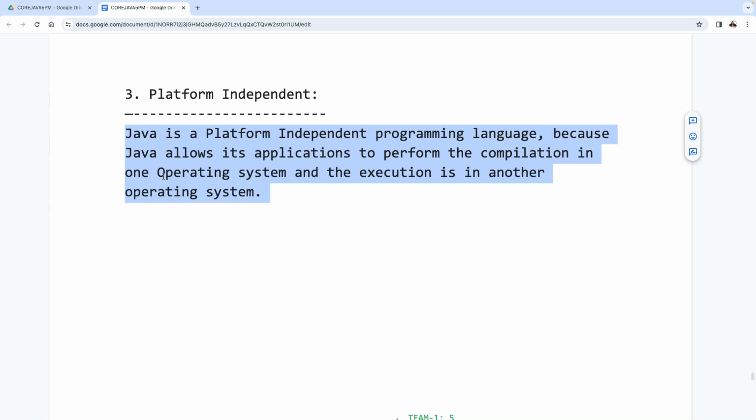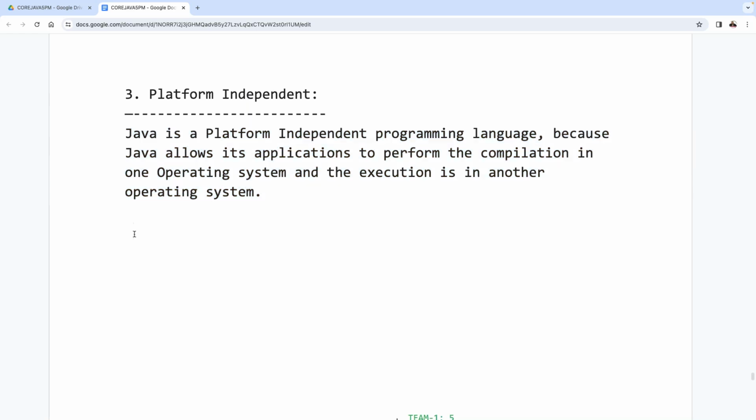At the same time, can you tell me what is a platform dependent programming language? Compilation and execution must be on the same operating system. But if compilation is on one operating system and execution is on another operating system, then the programming language is platform independent. Is that clear? All of you are getting clarity on this?